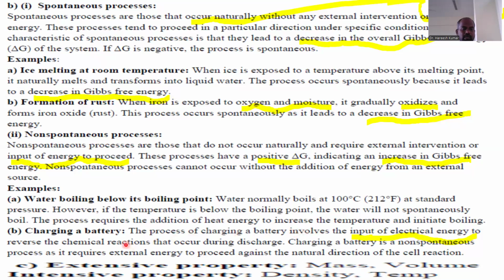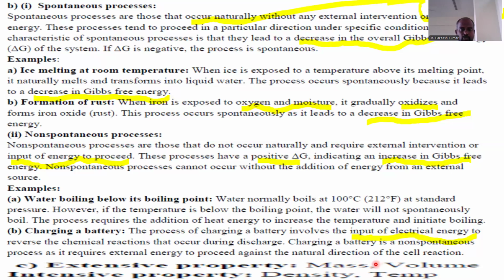Second example, charging a battery. The process of charging a battery involves the input of electrical energy to reverse the chemical reactions that occur during discharge. Charging a battery is a non-spontaneous process as it requires external energy to proceed against the natural direction of the cell reaction.